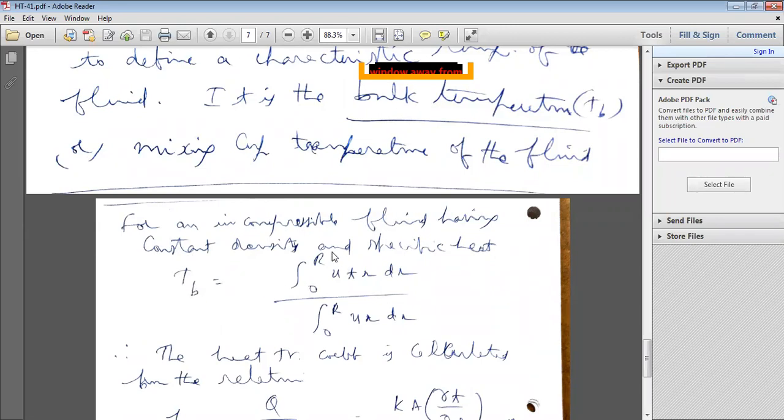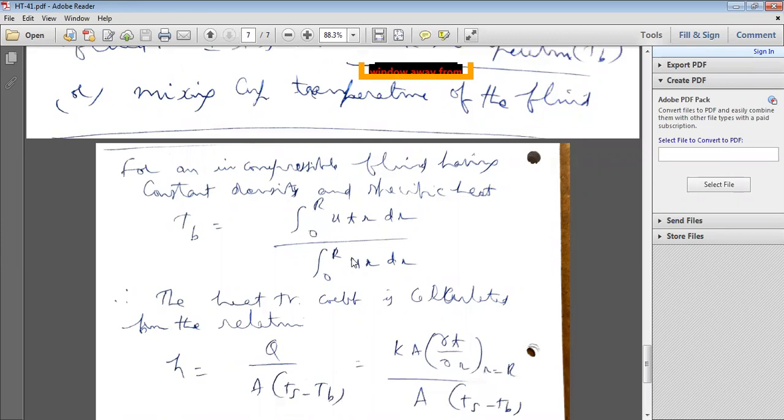From the mathematical concept, by integrating from 0 to R, capital R being the outside radius, of U into T into r dr. U is the velocity at any given location, T is the temperature distribution at any given location, and r is the radius of the tube at any given location. So the integral from 0 to R of U T r dr, divided by the integral from 0 to R of U r dr. This has been defined for defining the bulk mean temperature.